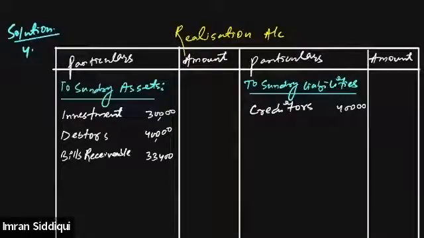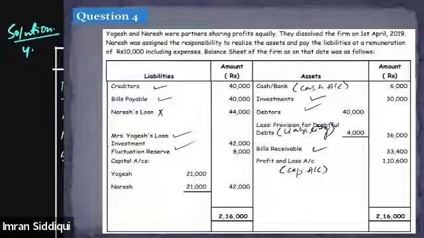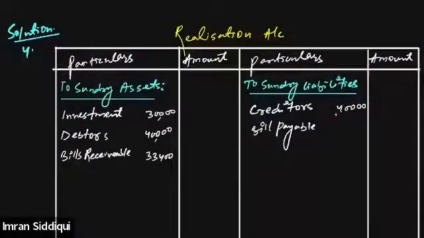Then there is bills payable as well. So bills payable is also 40,000. As you can see on the liability side, we have bills payable at 40,000. Then we need to transfer investment fluctuation reserve. I'm writing this in short, IFR. The value of investment fluctuation reserve was 8,000.